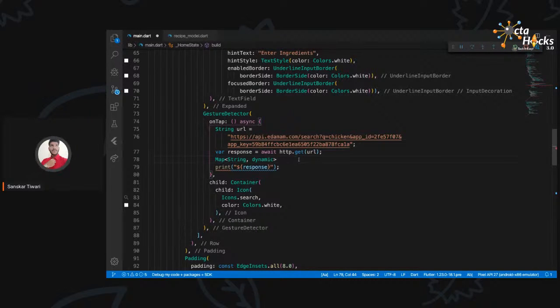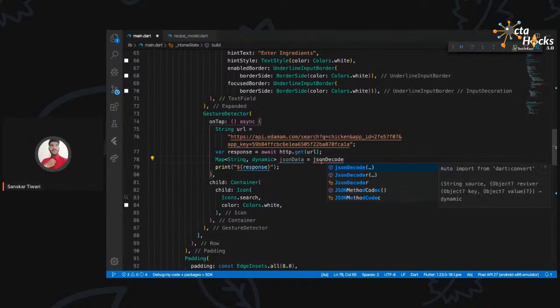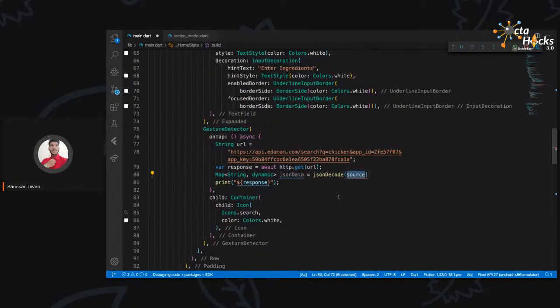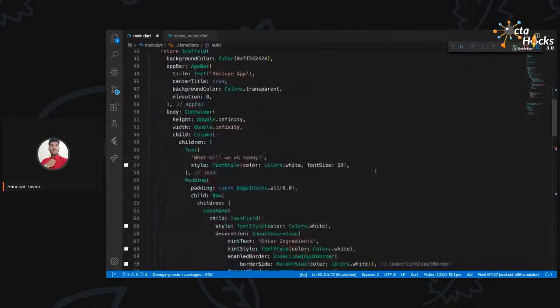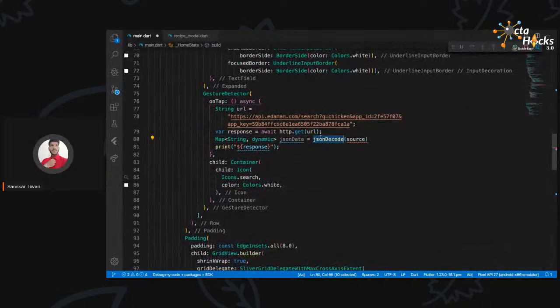Okay, so now let's give the map a name. For now, let's just call it jsonData, because as I said, the API is returning JSON, and we are just accepting that JSON data. Okay, so I'm going to say jsonDecode. This is a pre-available method. You're not going to create this function or method. It is available by importing dart:convert. So I'm just going to hit enter, and it is going to import automatically. You can see dart:convert has been imported. If it's not done for you, just select this, click on this bulb icon, and you will have that option.